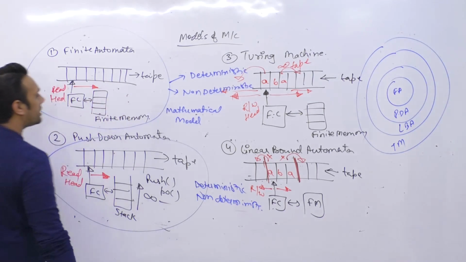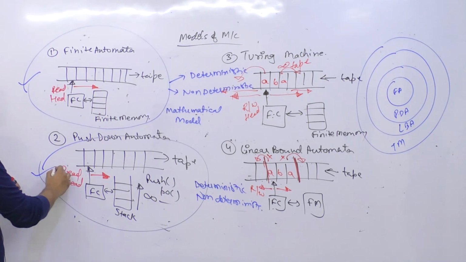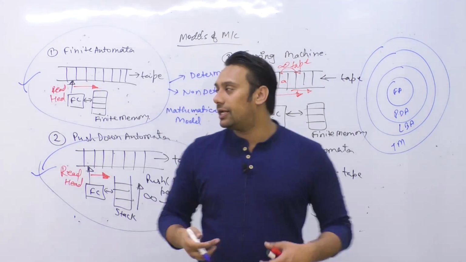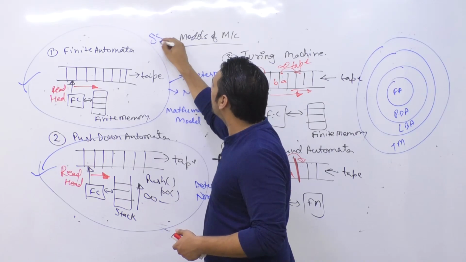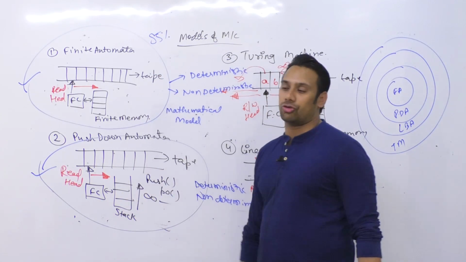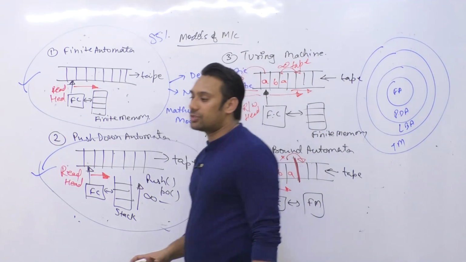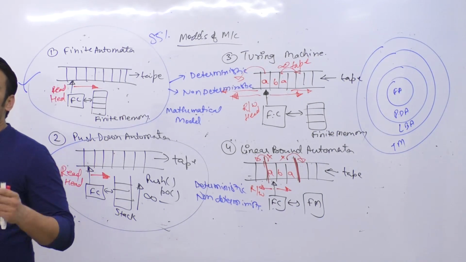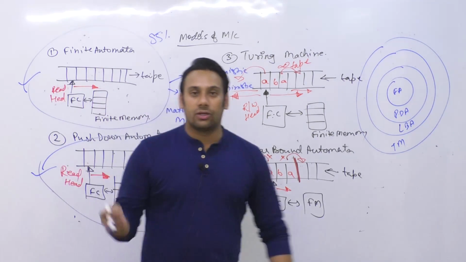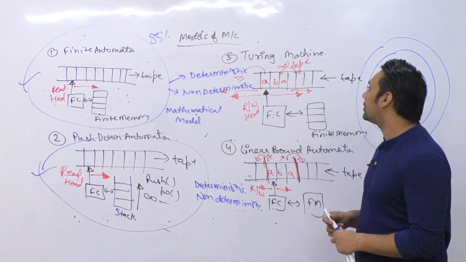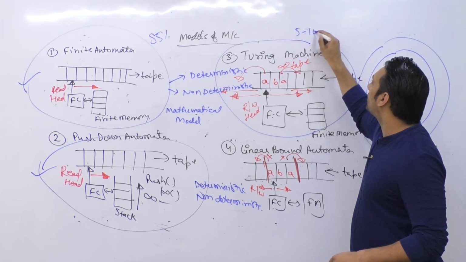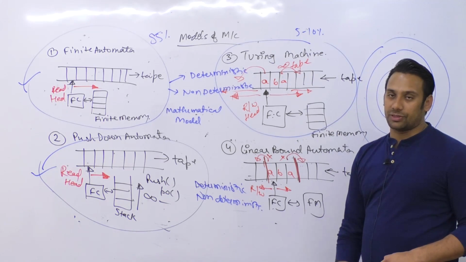Okay, so we'll be studying both finite automata and PDA in complete thorough details, because 80 or you can say 85% of your questions in your examination will come from finite automata and pushdown automata only. आपके 80 से 85% जो क्वेश्चन है एग्जाम में वो सिर्फ finite automata और pushdown automata में से ही आएंगे. Now the rest, 5 to 10% of your questions will come from Turing machine.